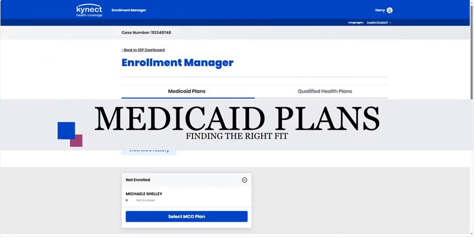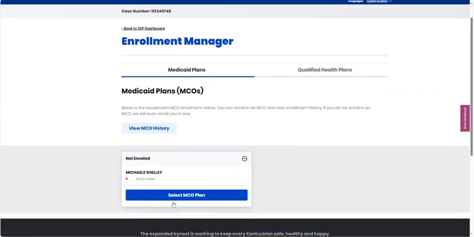Now let's explore the process for shopping and enrolling in a Medicaid plan. This process follows many of the same hallmarks from the previous sections, with a few differences that will be highlighted throughout. In this example, we're starting out with a different applicant. Let's dive into the process.